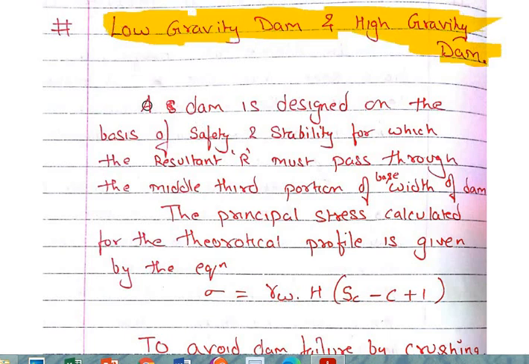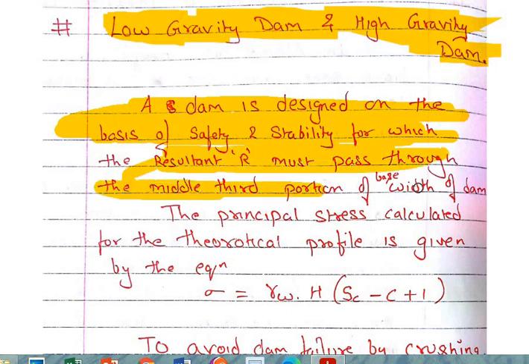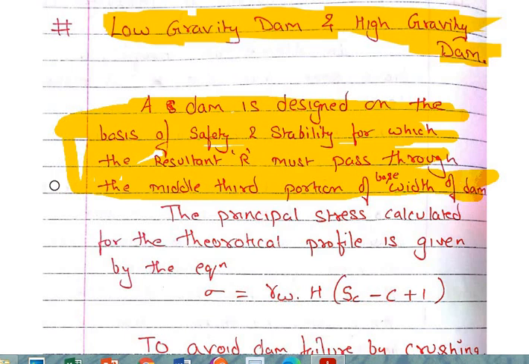See, all of you know that a dam is designed on the basis of safety and stability. A dam is always designed taking into consideration safety and stability, for which the resultant must pass through the middle third portion of the base width of the dam. That has already been discussed with you all. In order to maintain the stability, in order to maintain the equilibrium, the resultant should pass through the middle third portion of the base width of the dam.